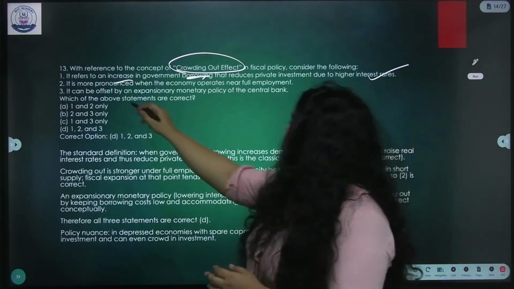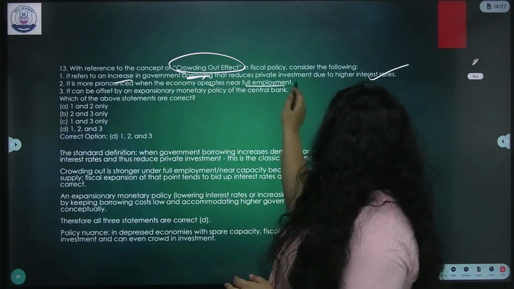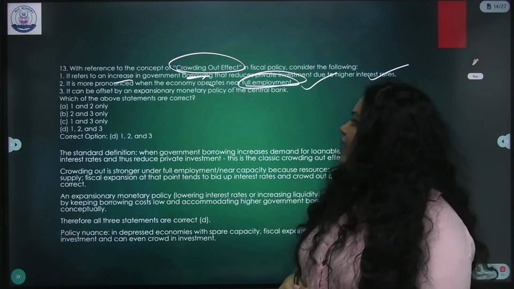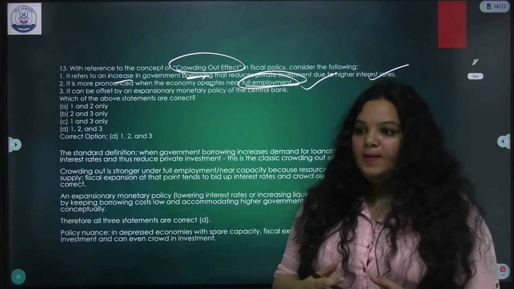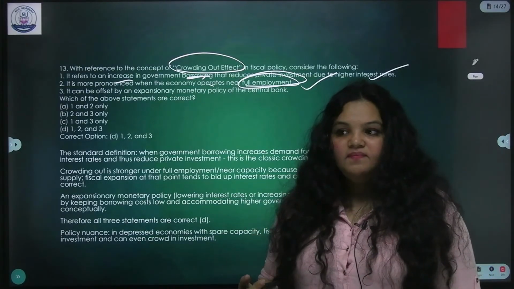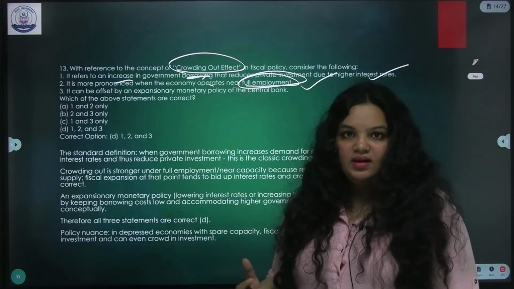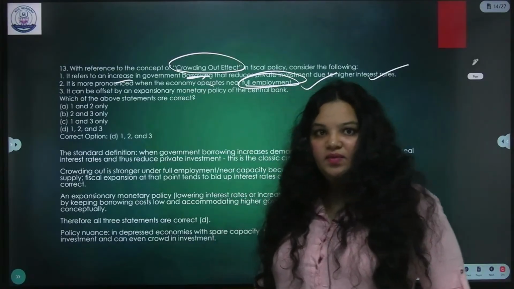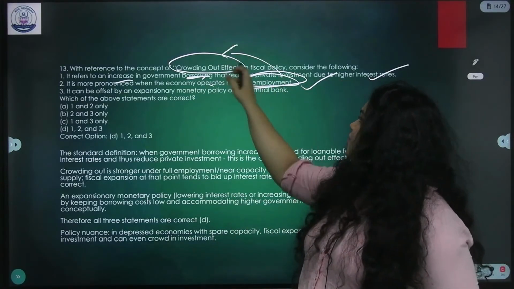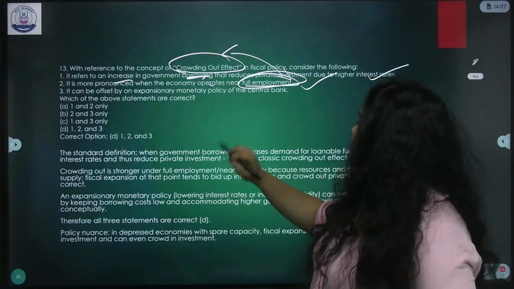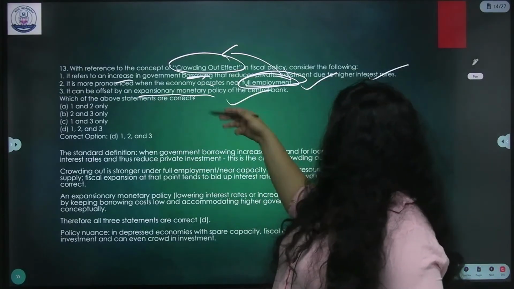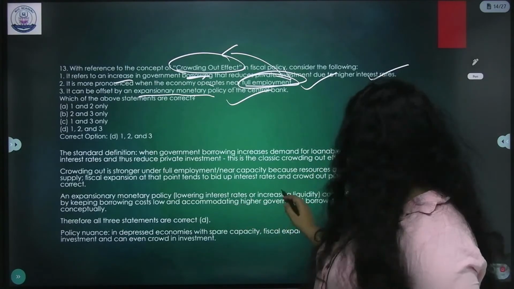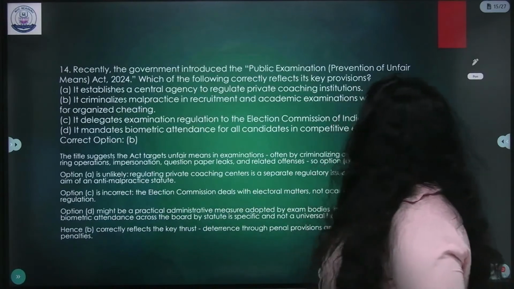Okay. It is more pronounced when the economy operates near full employment. This is an interesting fact. It is actually true. Near full employment means, see, when it comes to the economy, negative offsets are important to stabilize the economy. Like a certain percentage of unemployment is also healthy for the country. Near full employment is directly related to the crowding out effect. Please understand this. Next, it can be offset by expansionary monetary policy. Yeah, that's it. Expansionary monetary policy, which is lowering interest rates or increasing liquidity.